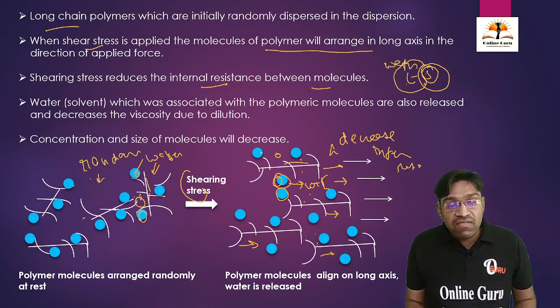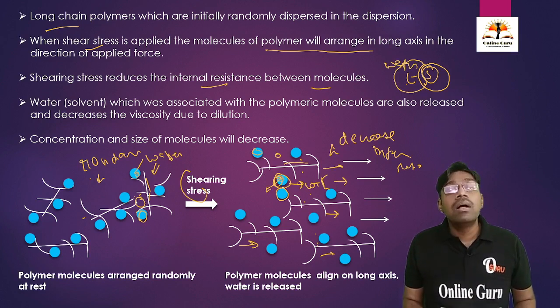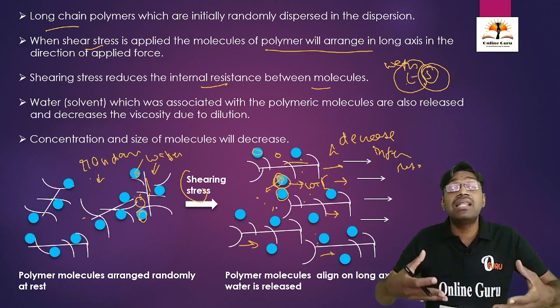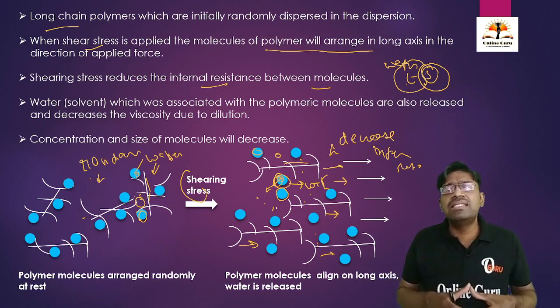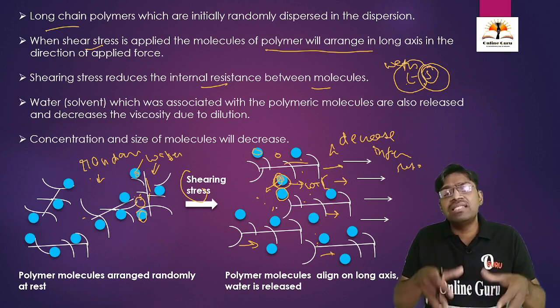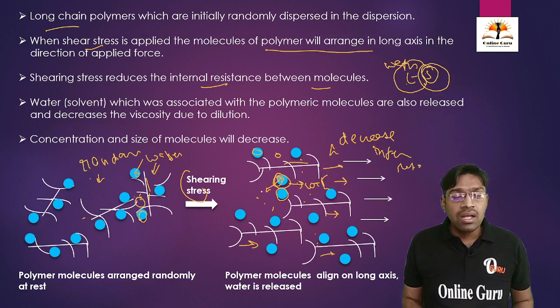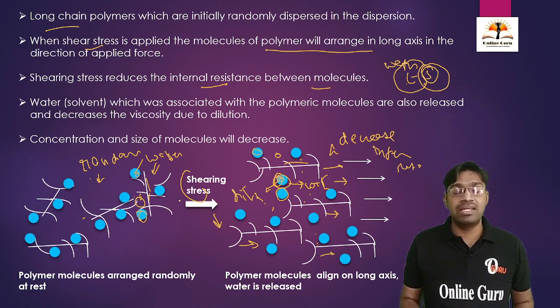What will happen with the water which has been released from the polymeric molecules? This water will increase the dilution. It will make the solution dilute, and hence it will decrease the viscosity, because dilution will decrease the concentration, and a decrease in concentration is directly proportional to a decrease in viscosity. As the solution becomes more dilute, it becomes less viscous.